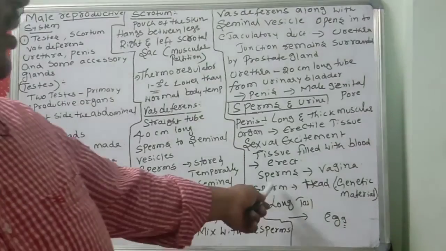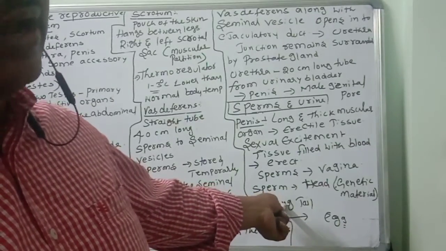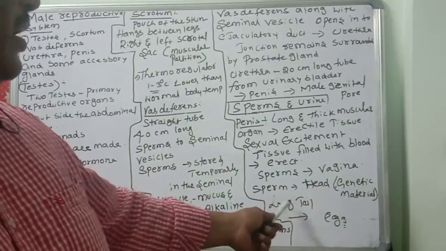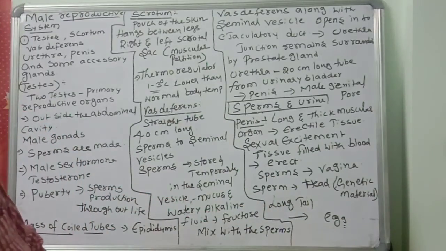Also, the sperm neck region has more mitochondria, which provide more energy to the sperms for movement, and a long tail will be there. So with head, neck and tail, by the help of mitochondrial energy, they will move towards the egg, to the fertilization point. Millions of sperms, but how many will be involved in the fertilization process? Only one sperm.